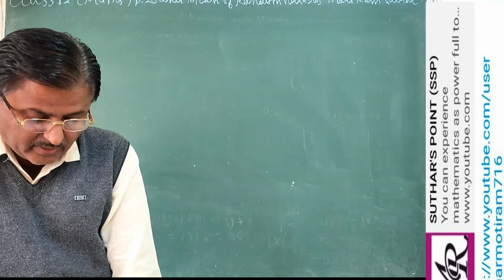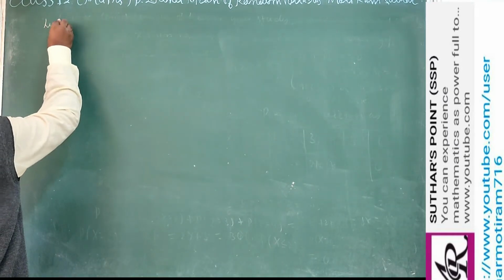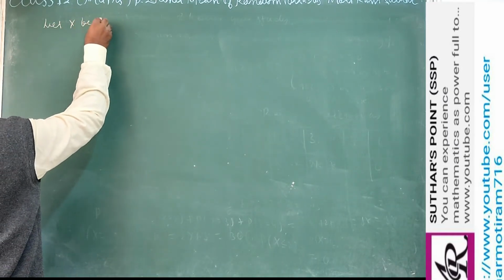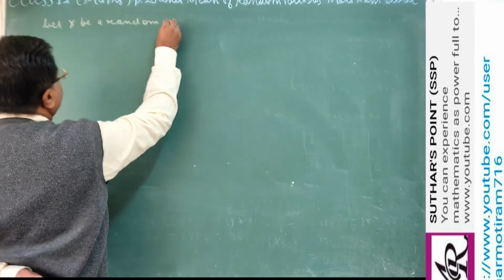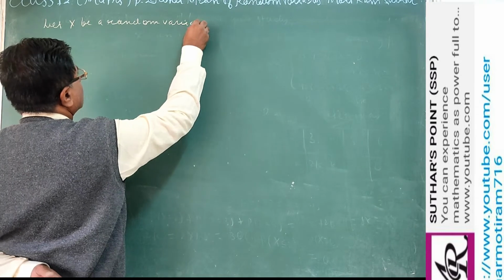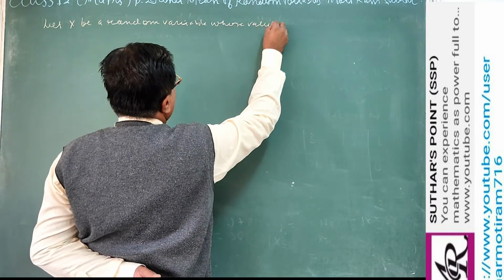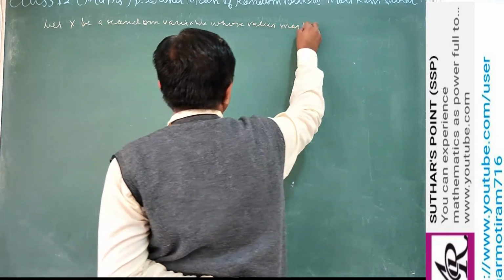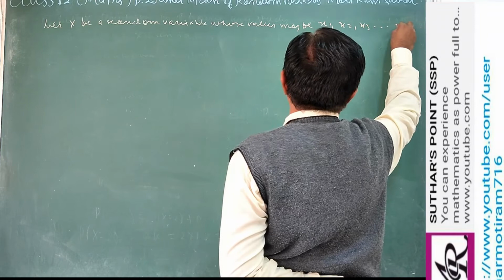Let X be a random variable whose values may be x1, x2, x3 up to xn.